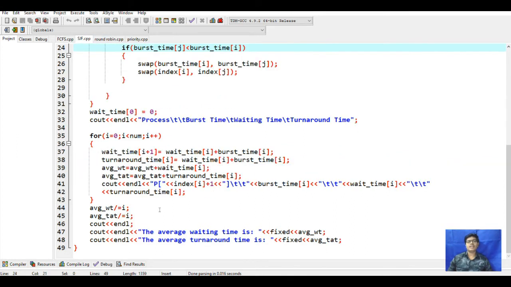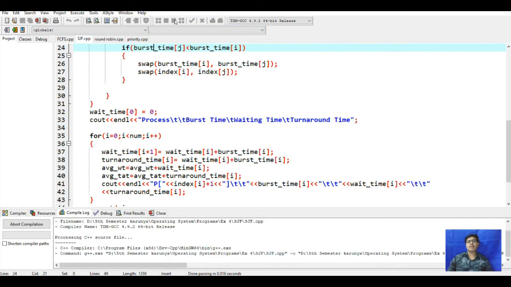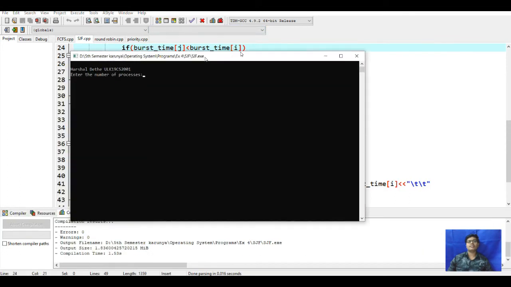Same here, it will work for average waiting time and turnaround time. So then it will print the average waiting time and turnaround time. Now we will see the output of this code for shortest job first.